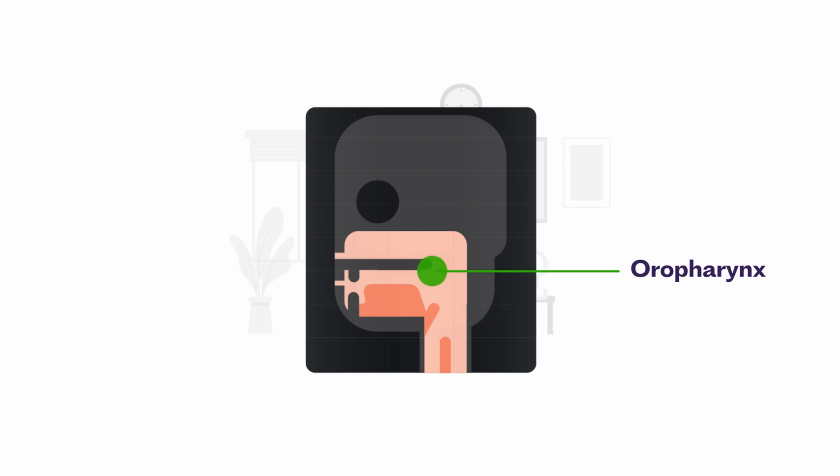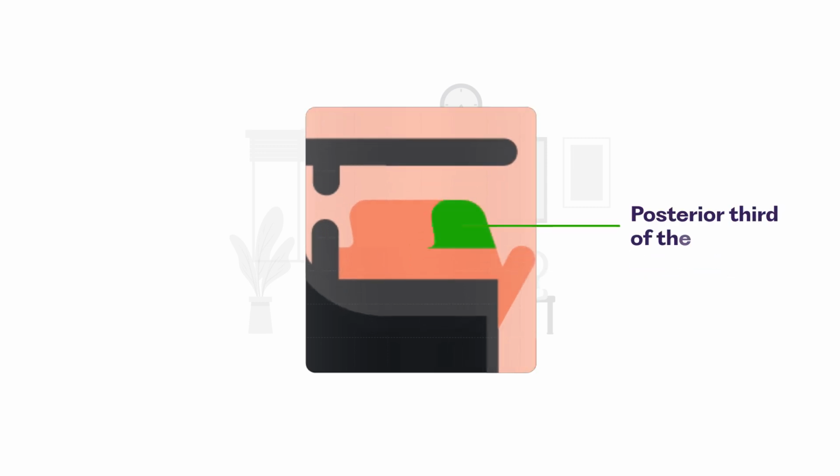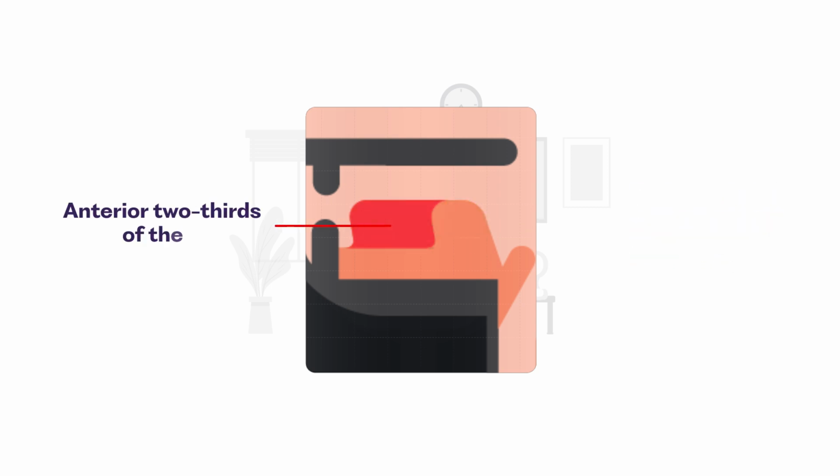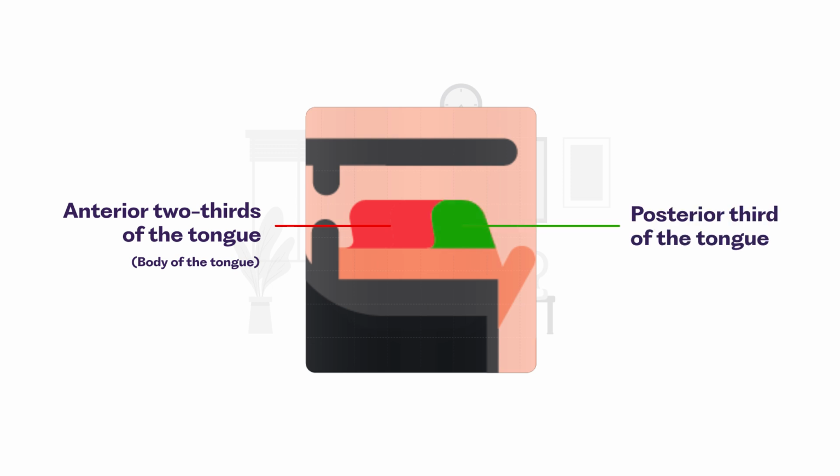Furthermore, the oropharynx contains several structures, including the posterior third of the tongue, also known as the base of the tongue. However, the anterior 2/3 of the tongue, also known as the body of the tongue, is rather considered a structure of the oral cavity. This portion of the tongue is therefore not covered by the class action, whereas the posterior third is.